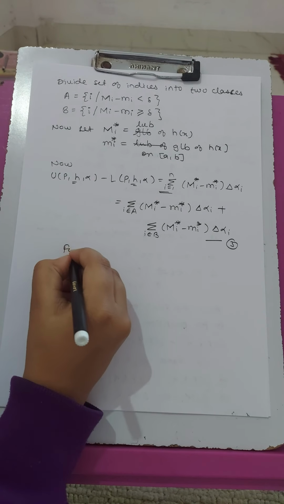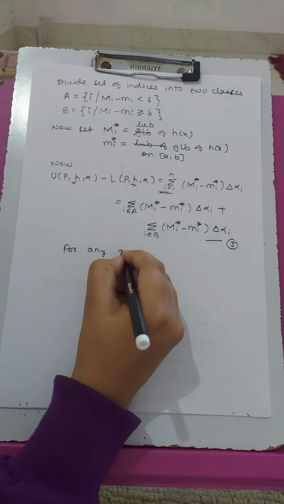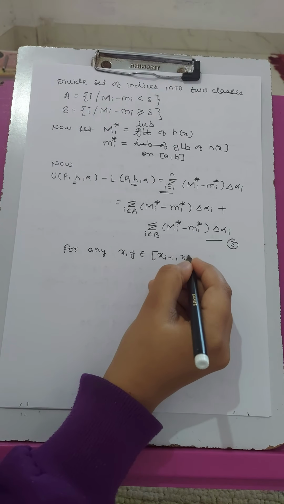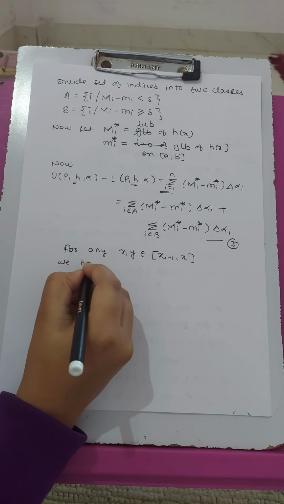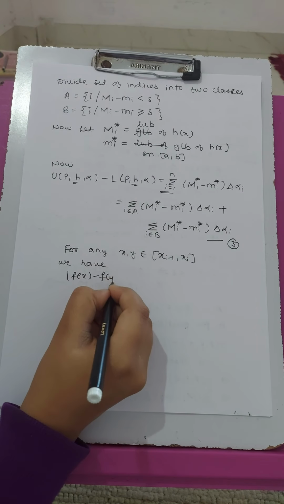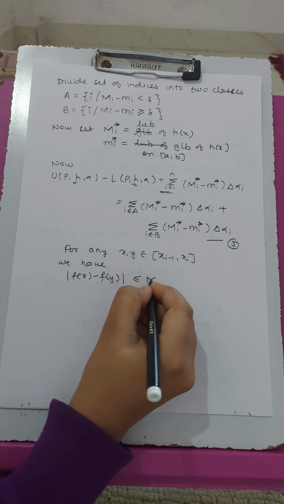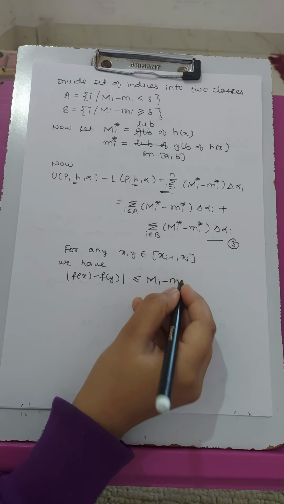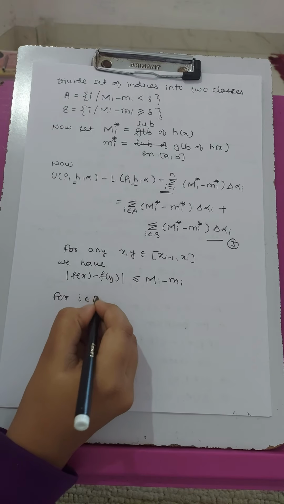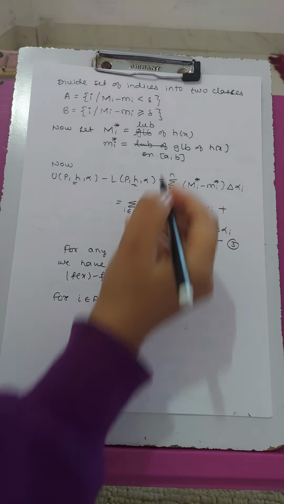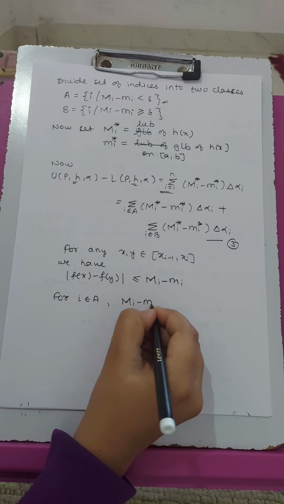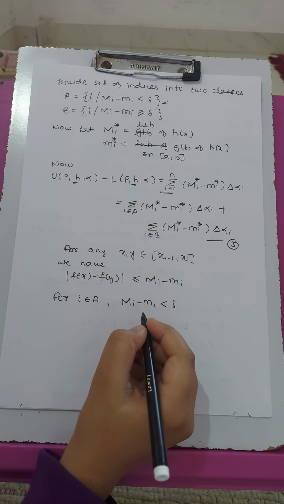Now for any x, y belonging to the interval [x_{i-1}, x_i], we have |f(x) - f(y)| is less than or equal to M_i - m_i. For i belonging to A, we know by the definition of A that M_i - m_i is less than delta.